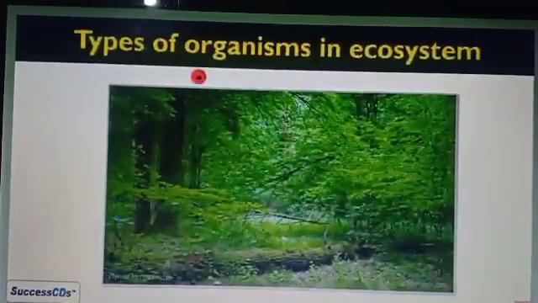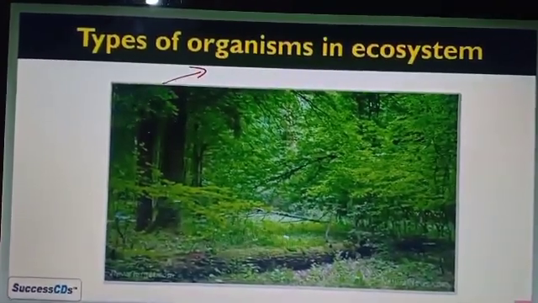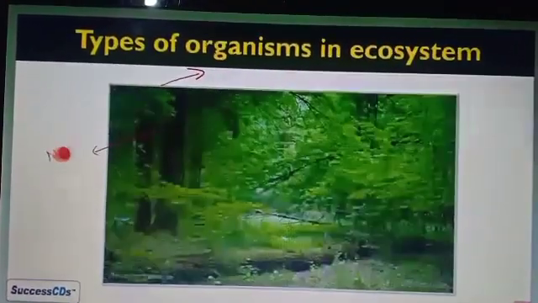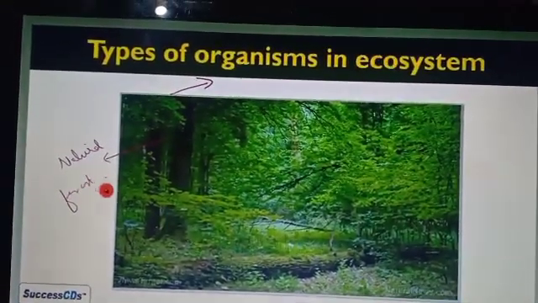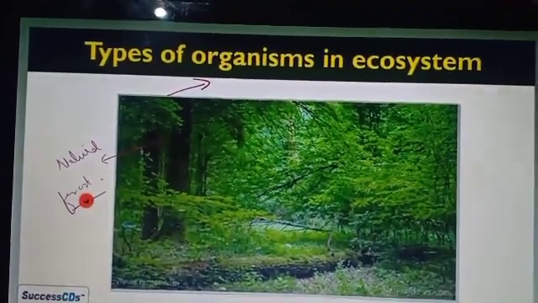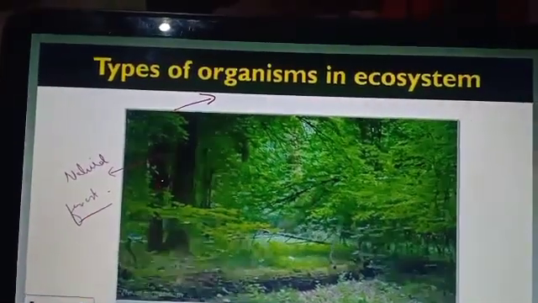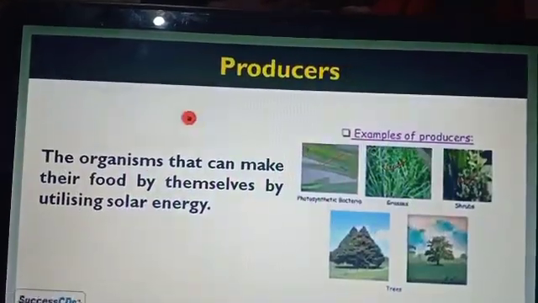In the ecosystem, different kinds of organisms are living. Here you can see in the figure that in this kind of ecosystem, organisms of different categories are present. Let's see the different categories of organisms. The first category is the producer.